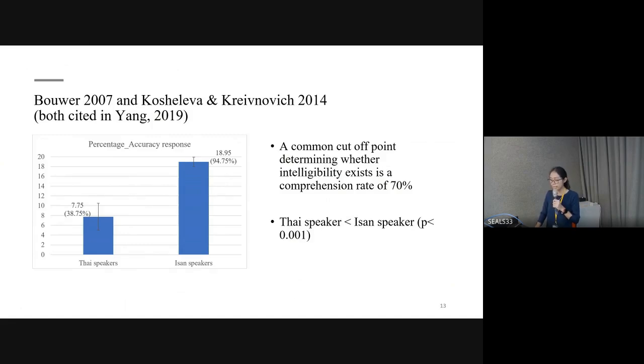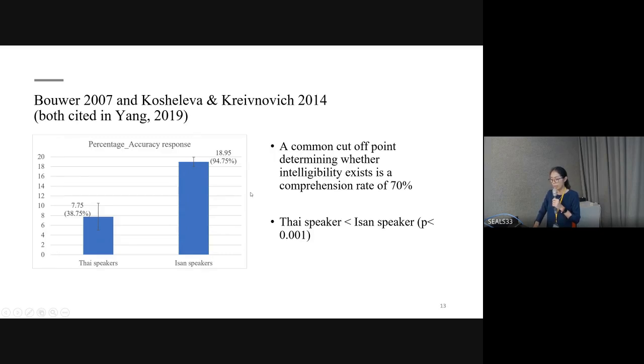This means that if the participant's accuracy is lower than 70%, that language is different. Here we see that Thai speakers did very low and Isan speakers did very high, and they are different from each other.